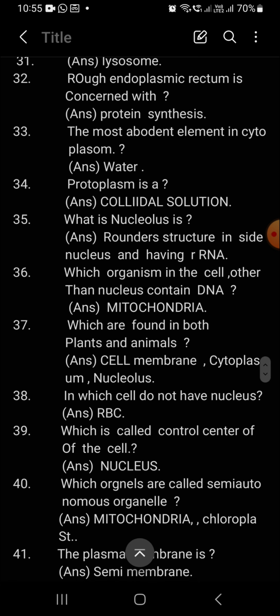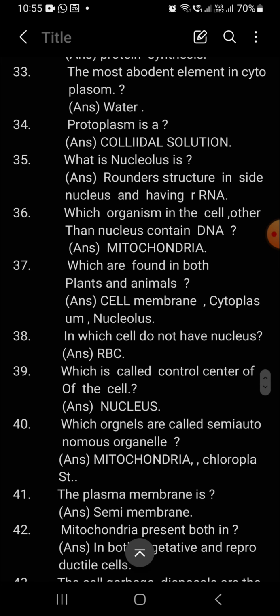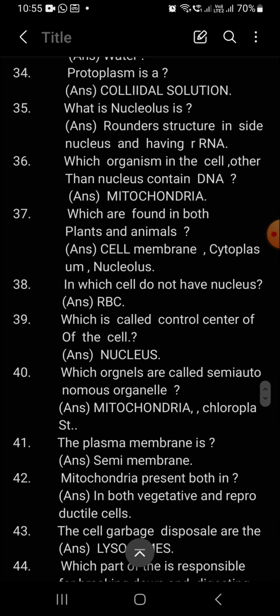The next question. Rough endoplasmic reticulum is concerned with protein synthesis. The most abundant element in the cytoplasm is water. 90% of water is present in the cytoplasm. Next question. Protoplasm is a colloidal solution.